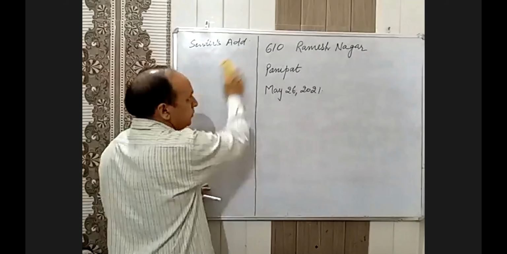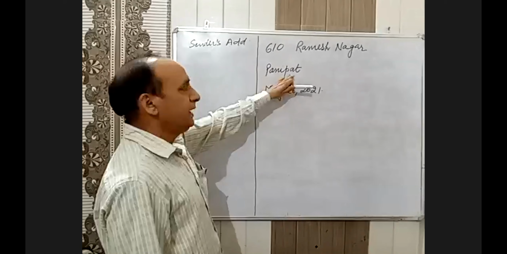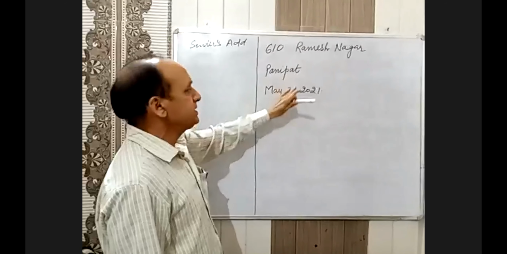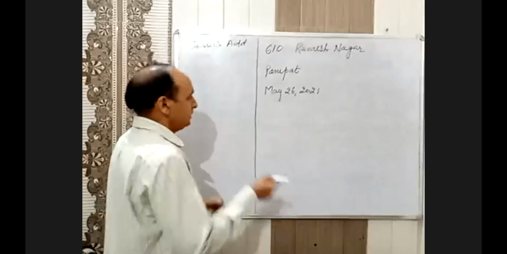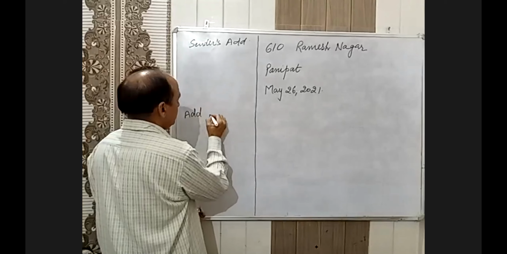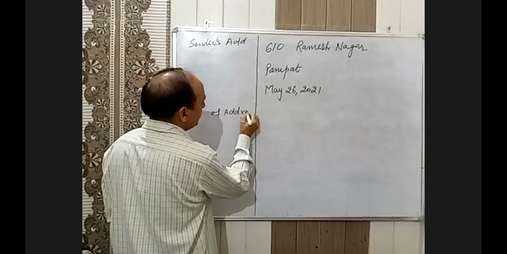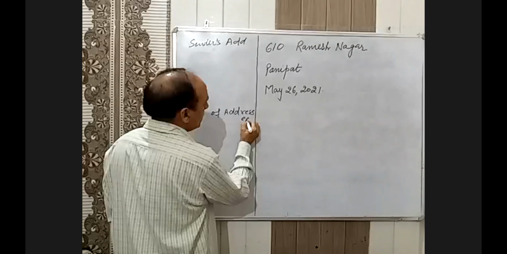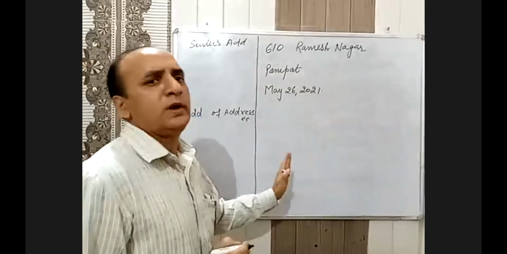So first, what you have to write? Sender's address here, and after that, the date, and then the address of the addressee. Where you are writing the letter, whoever you are writing the letter to. To and all, it is not required to write it.